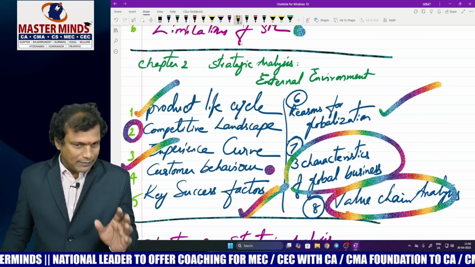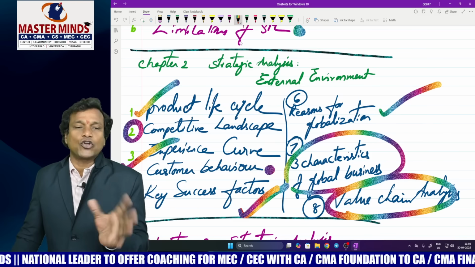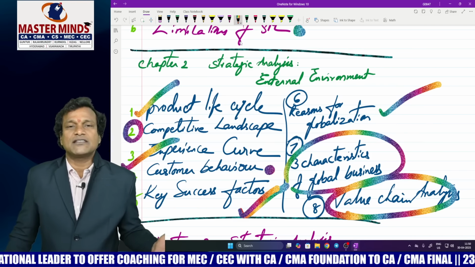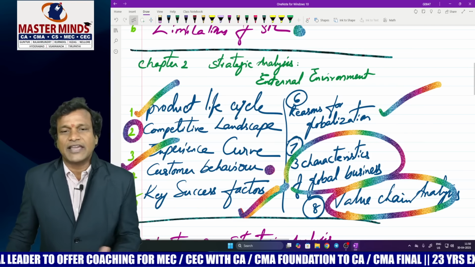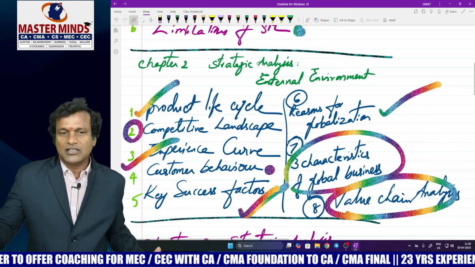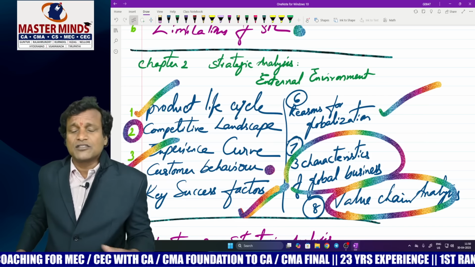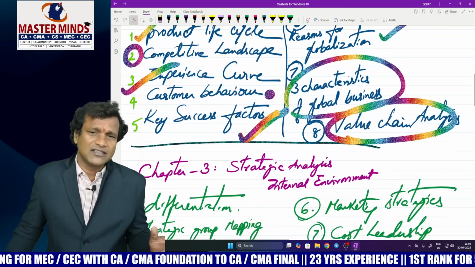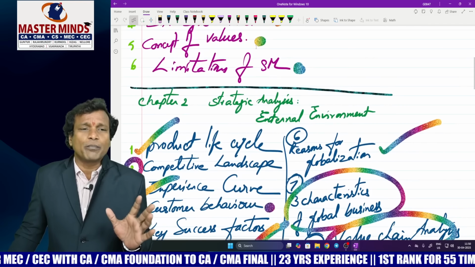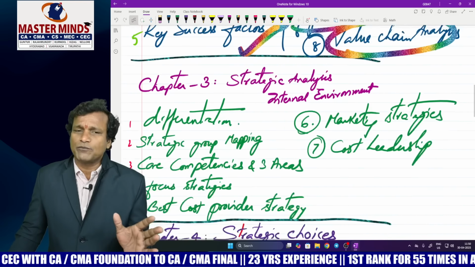So I have generally picked up 8 topics roughly: PLC, competitive landscape, experience curve, customer behavior, KSFs, reasons for globalization in the form of MCQs, 3 characteristics of global businesses, and we can't leave this beautiful topic, value chain analysis. 8 altogether, 8 topics from chapter 2, 6 from chapter 1.